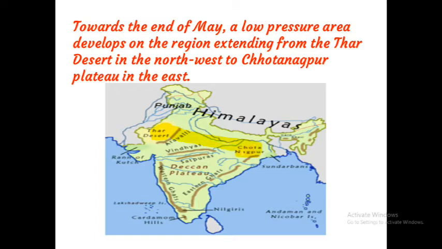This much area, what can we see, children? Low pressure. Toward the end of May, a low pressure area develops on the region extending from the Thar Desert in the northwest to the Chota Nagpur Plateau in the east. Up to here there is low pressure.